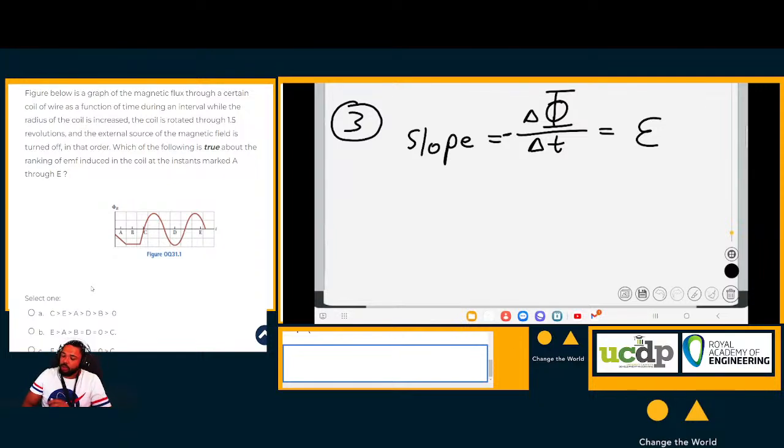Negative is just a constant. The slope of that graph is equal to the negative of the EMF. This is what we are given. If we calculate the slope, it will be the change in y over the change in x. Let me rewrite it.